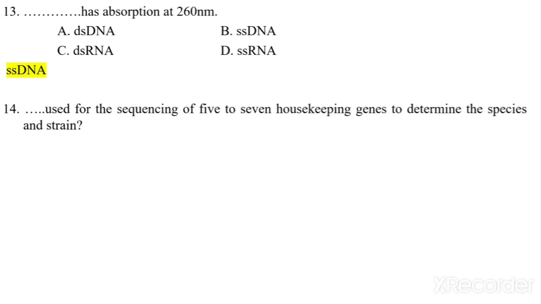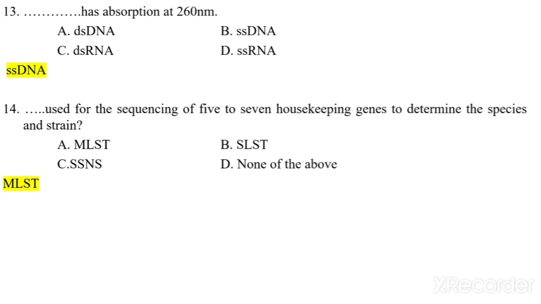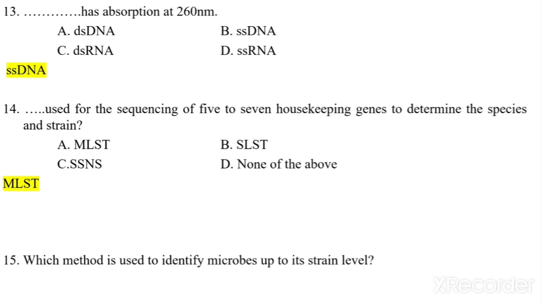What is used for the sequencing of 5 to 7 housekeeping genes to determine the species and strain? MLST, SLST, SSNs, none of the above. Which technique is used? Here the MLST technique is used for the sequencing of 5 to 7 housekeeping genes to determine the species and strain. So this technique is very useful for the microbiologist.